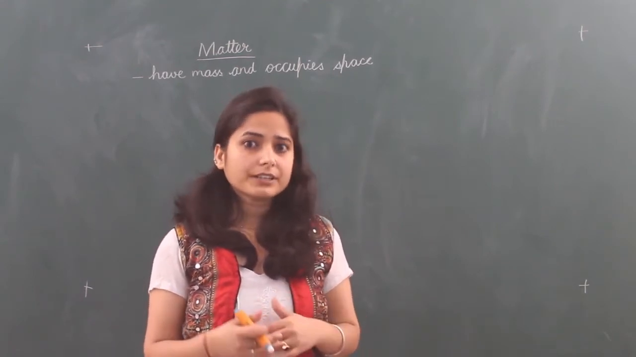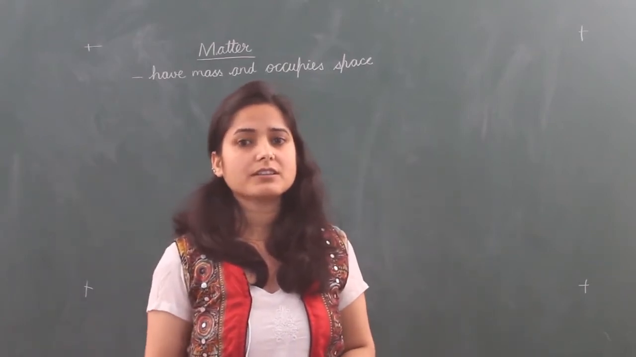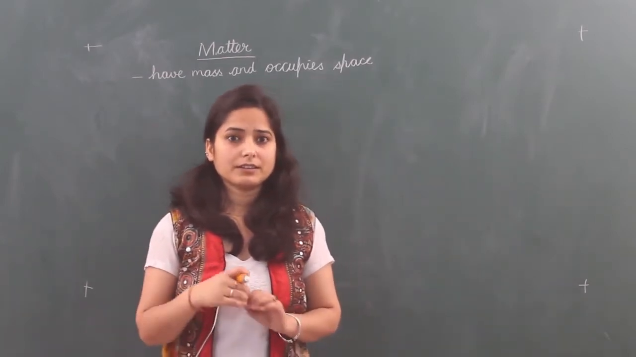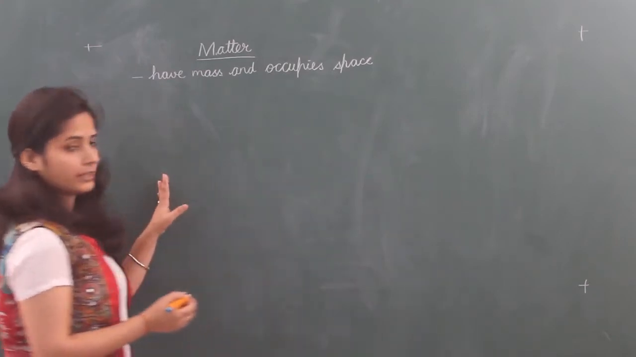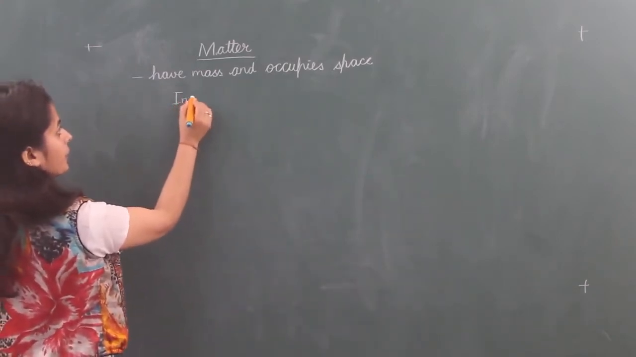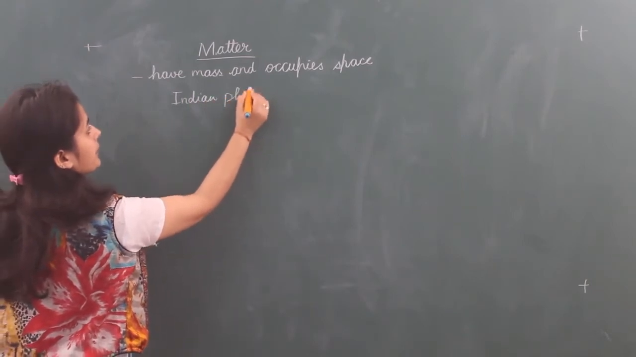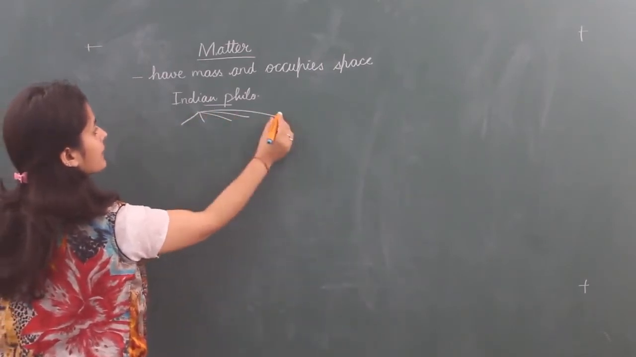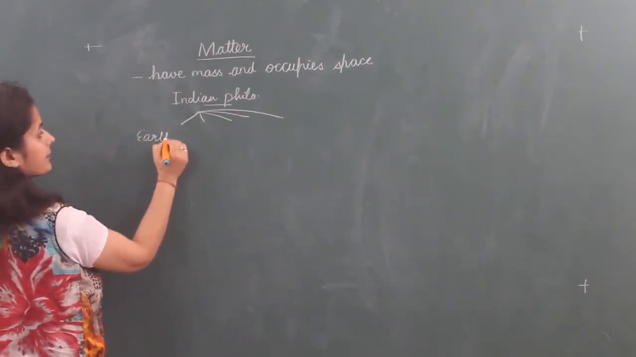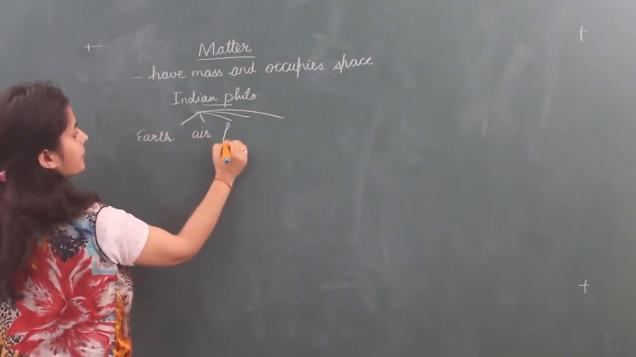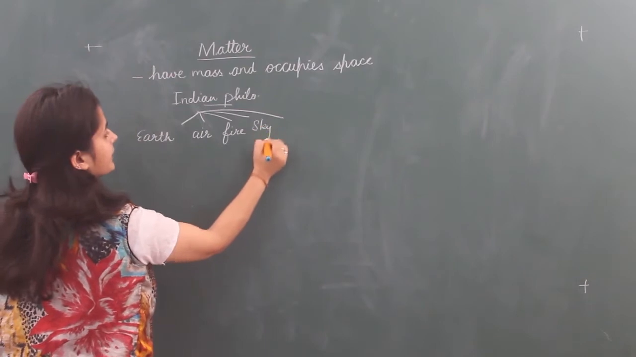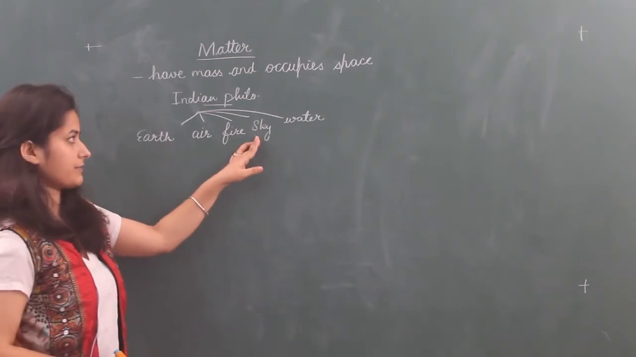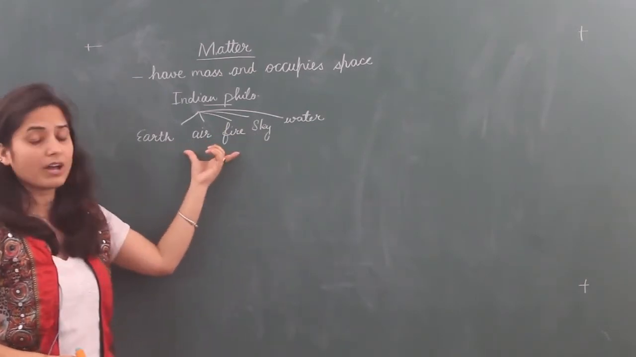So now after that we studied that early philosophers, Greek philosophers and Indian philosophers, told about matter, that it contains a few elements. According to Indian philosophers, every living and non-living thing is made up of 5 basic elements, and these are earth, air, fire, sky and water. Sky was not given by Greek philosophers.